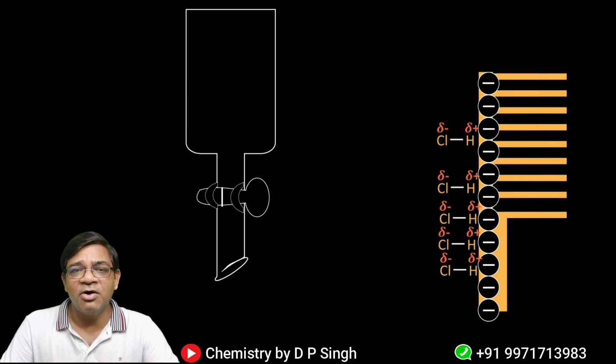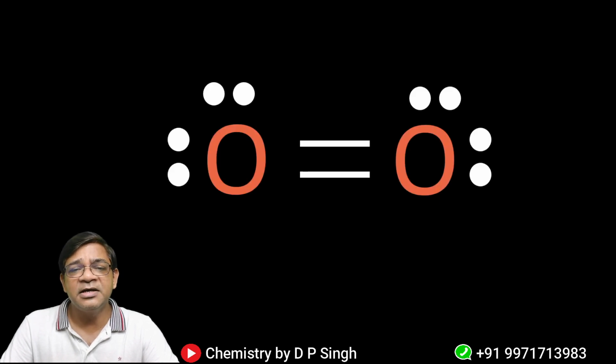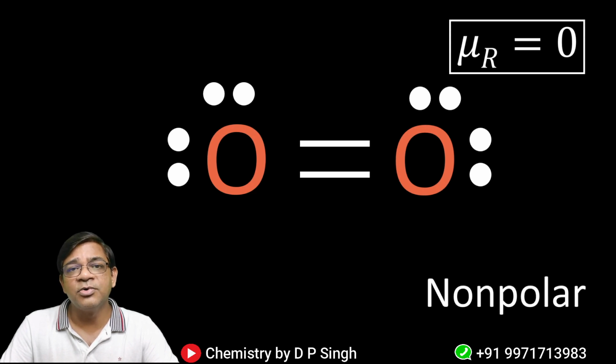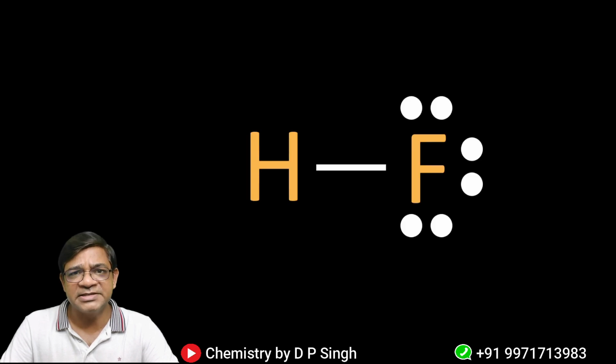Now let's take all the molecules one by one, and see how exactly they show behavior towards the charged comb, and then at the end I will show you the correct answer. First of all, let me take the O2 molecule. You can see that both oxygen atoms are the same. So both are equally electronegative, and because they are equally electronegative, their resultant dipole moment will be 0 and it is a non-polar molecule. So O2 is non-polar, and that's why it will not be deflected towards the charged comb.